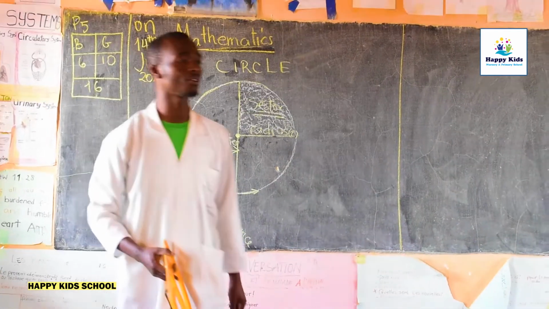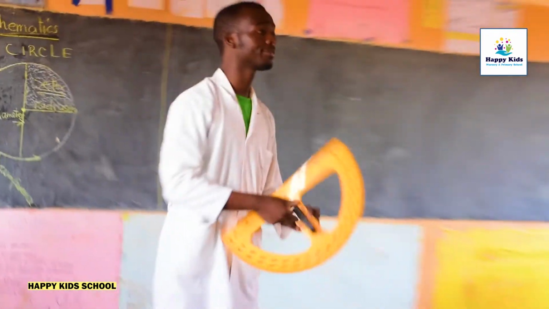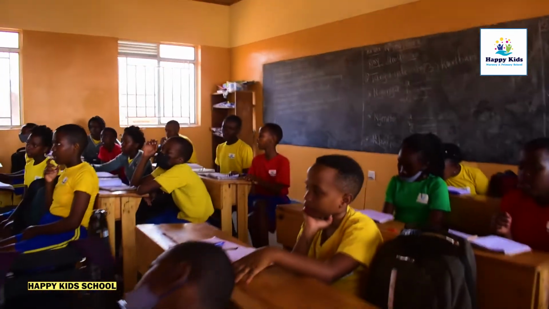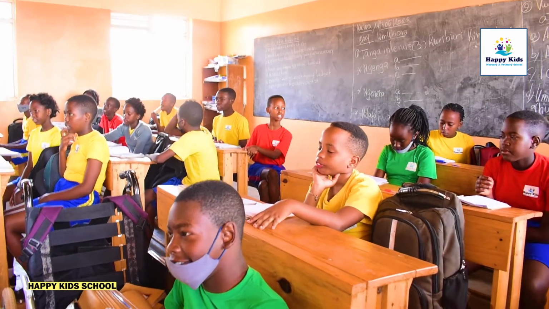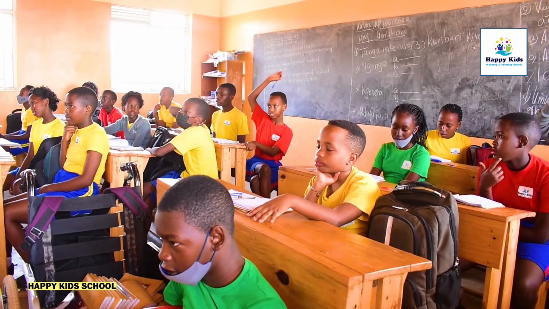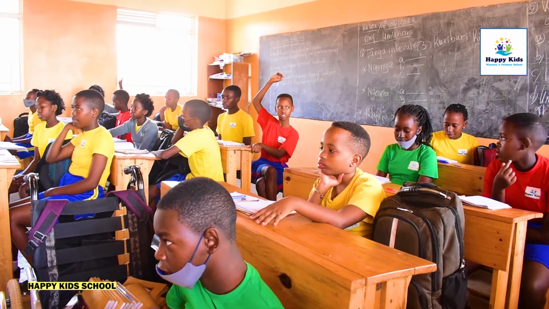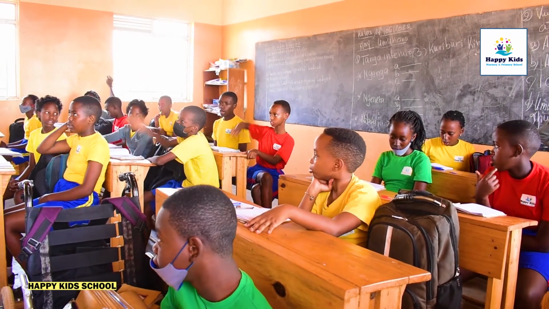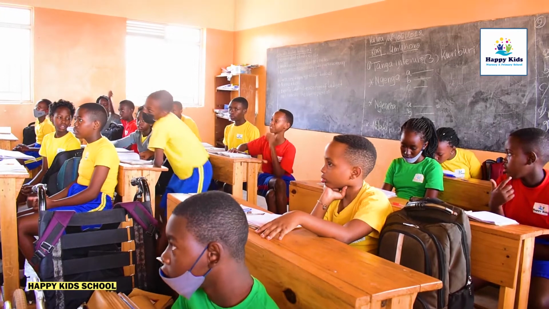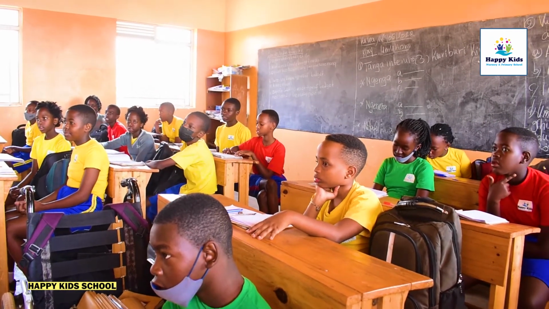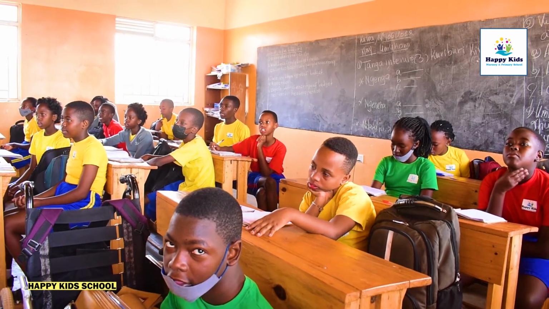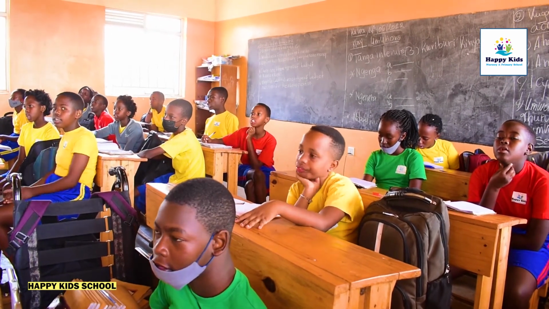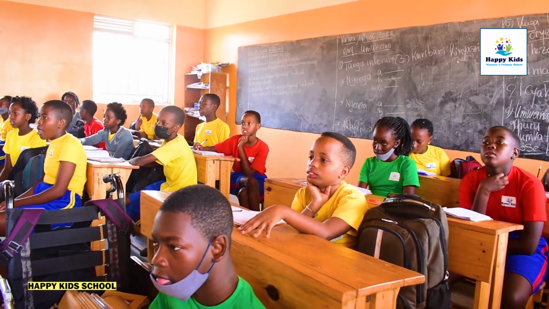We have other parts of the circle, for example. What else do we have? We have here a sector. We have here a radius. We have a diameter. We have also the sector of the circle. What else do we have? Yes. We have a chord. The chord of the circle is another distance, but it does not pass through the center of the circle. Are we together here?